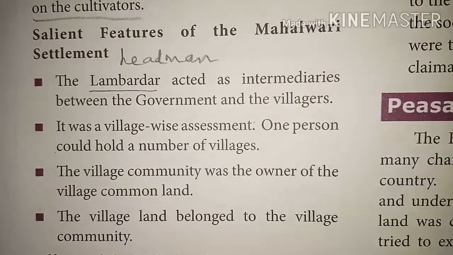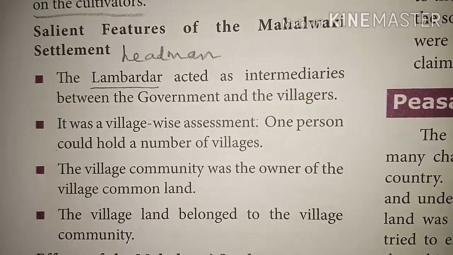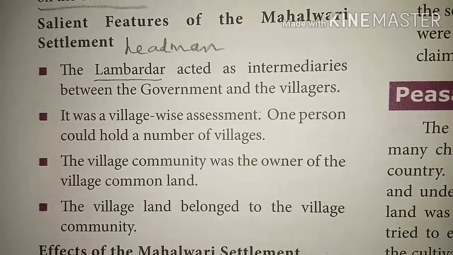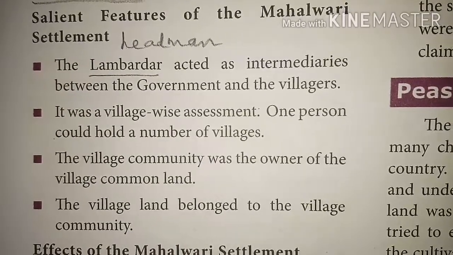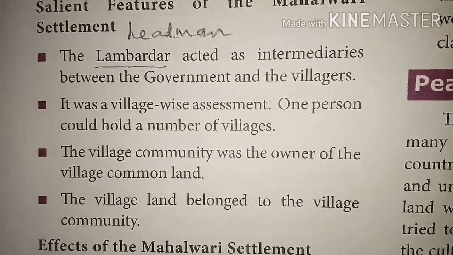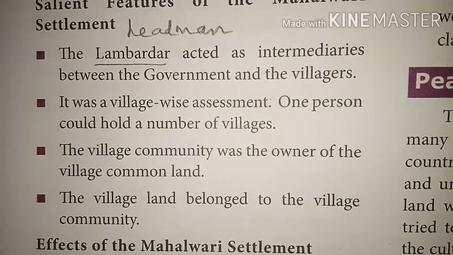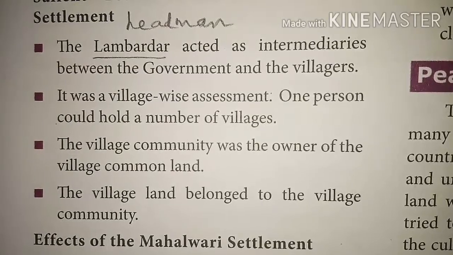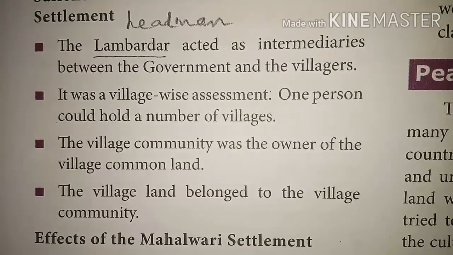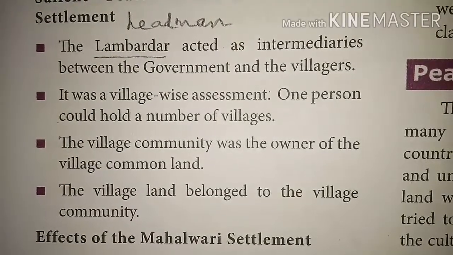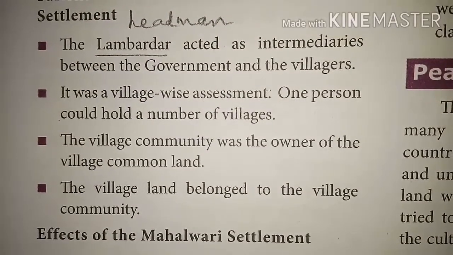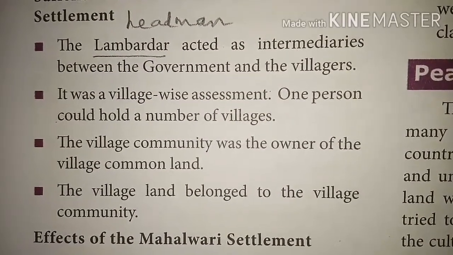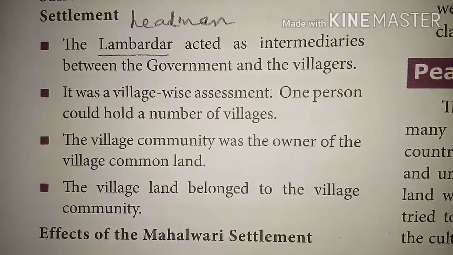Salient features of the Mahalvari settlement. The Lambardars, that means headmen of the village, acted as intermediaries between the government and the villages. It was a village-wise assessment. One person could hold a number of villages. The village community was the owner of the village common land, and the village land belonged to the village community.